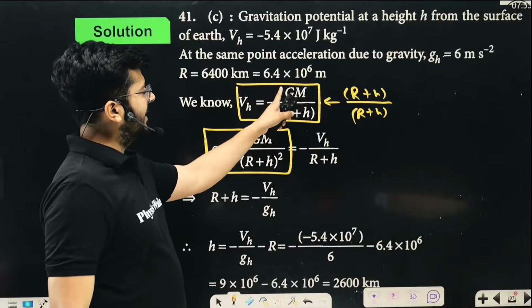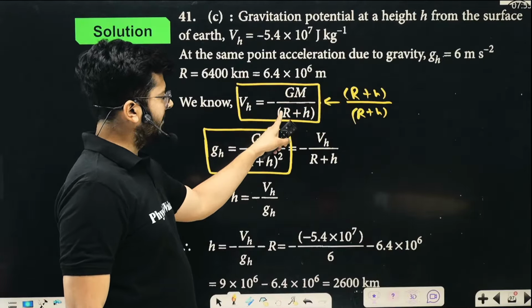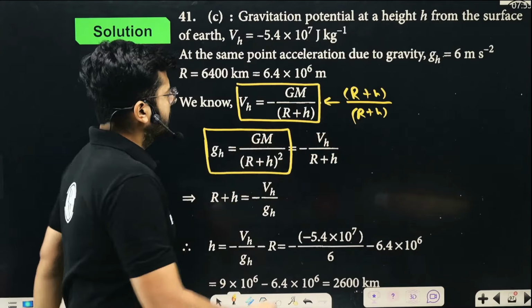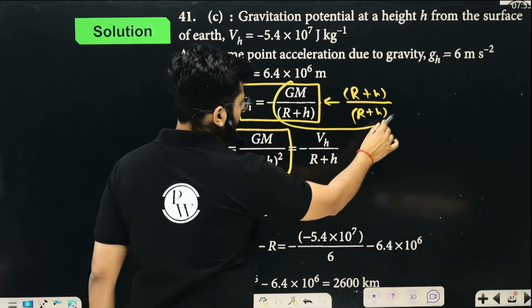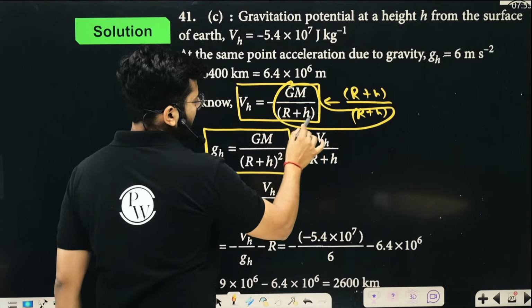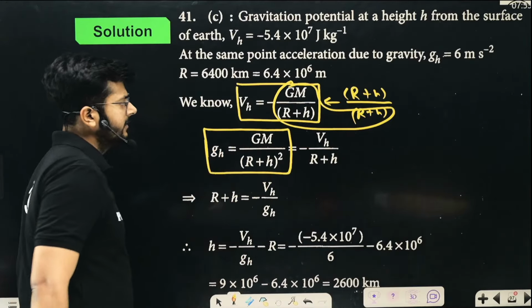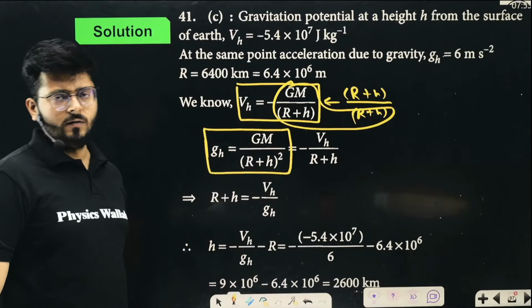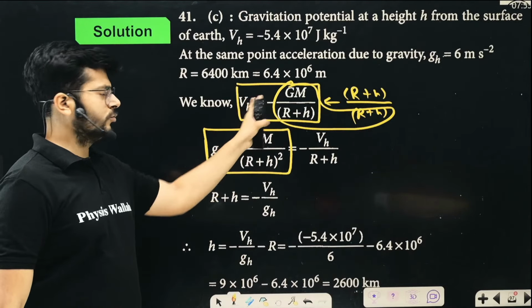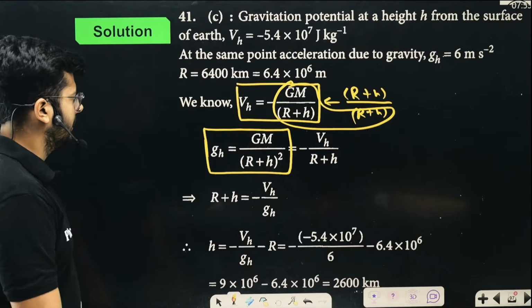In the numerator we will have GM into (Re plus h), and in the denominator (R plus h) whole square. So GM upon (R plus h) whole square is nothing but gh. You can just put it and solve it, and relate between these two things.